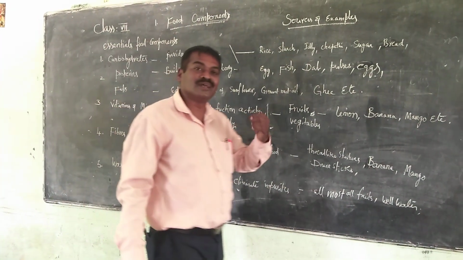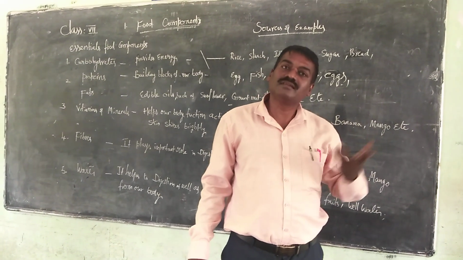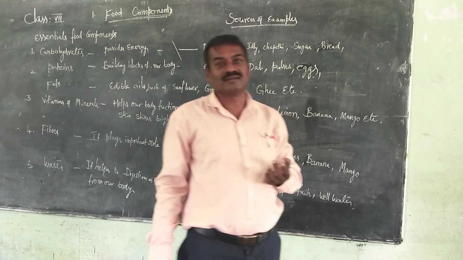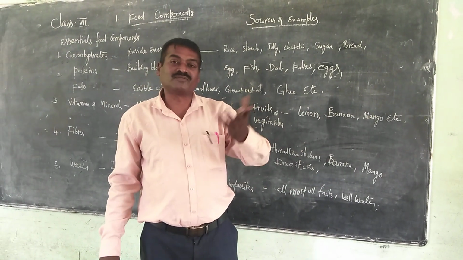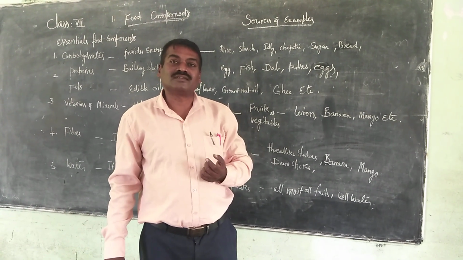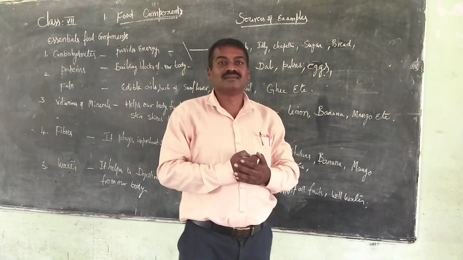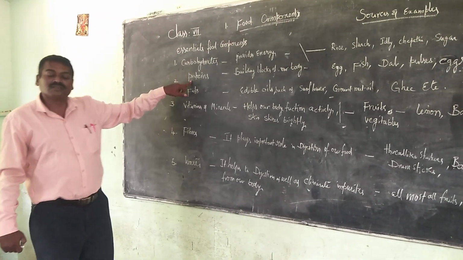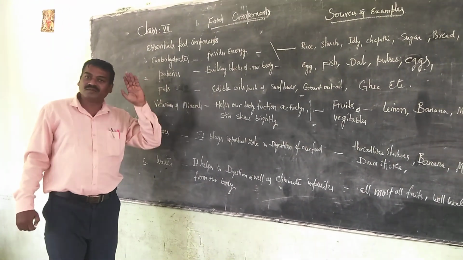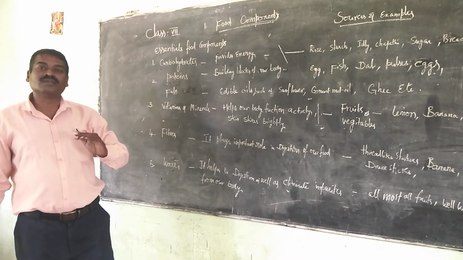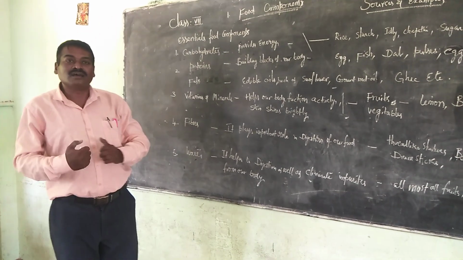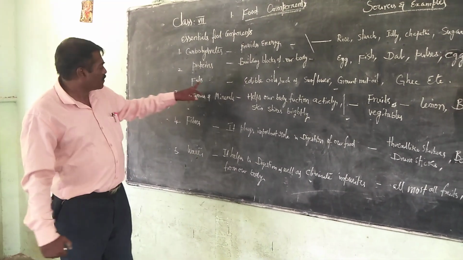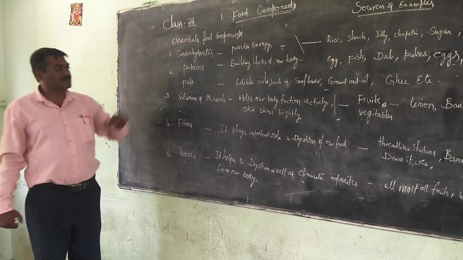Even prawn. Suppose some of the people like to take non-vegetarian, mouth-watering dishes like prawn fry, prawn curry, etc. These provide proteins. I think you understand the importance of proteins. They are the building blocks to increase our body size, to become strong and to keep increasing from time to time. Okay, and of course fats.